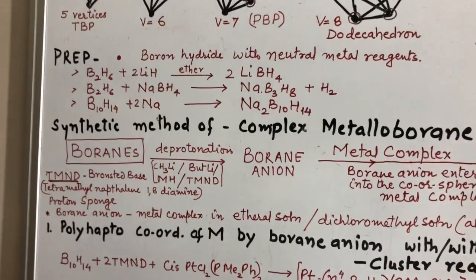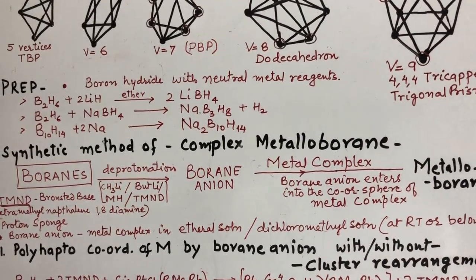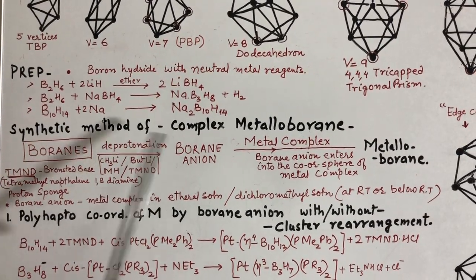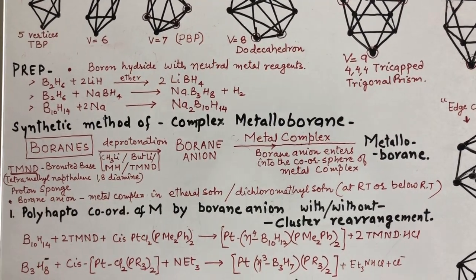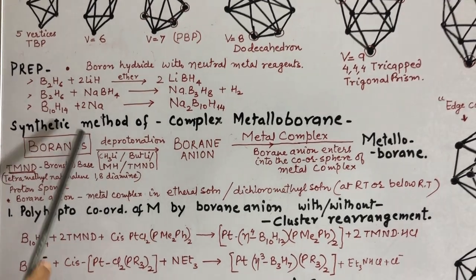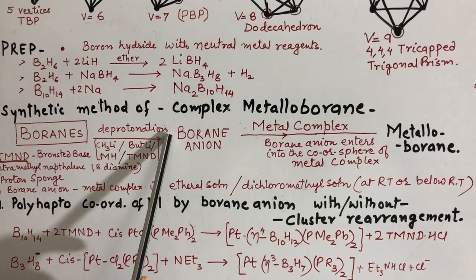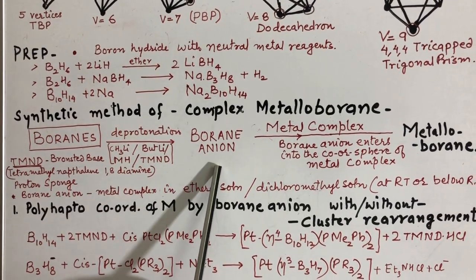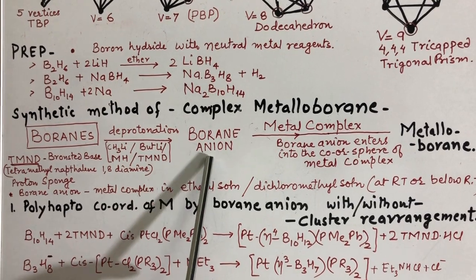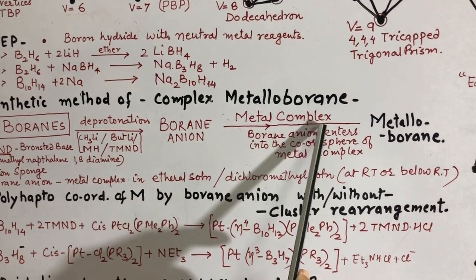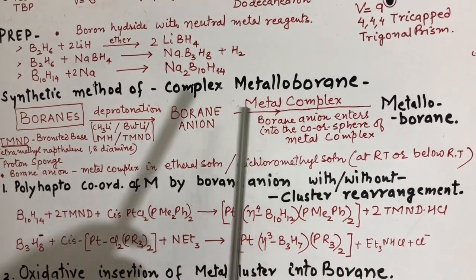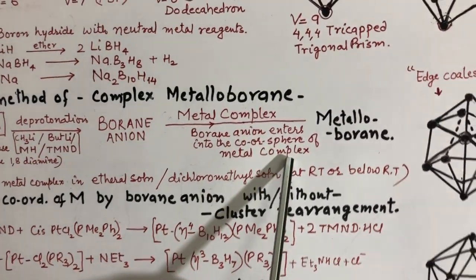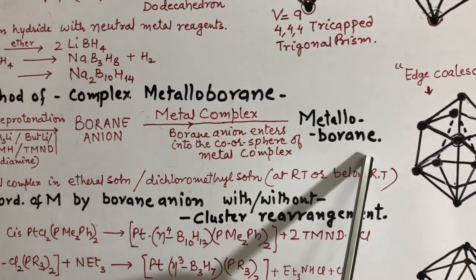Now we come to the complex metalloboranes. One synthetic mode of preparing complex metalloboranes is like this. Boranes first undergo deprotonation, and by deprotonation these boranes are converted into borane anions. And when these borane anions react with any metal complex or metal compound, they enter the coordination sphere of that metal complex, and we ultimately get metalloborane.